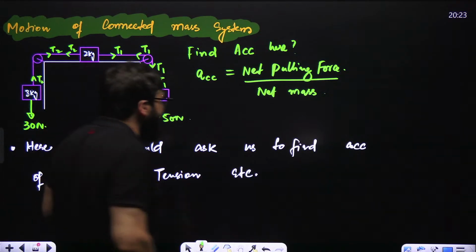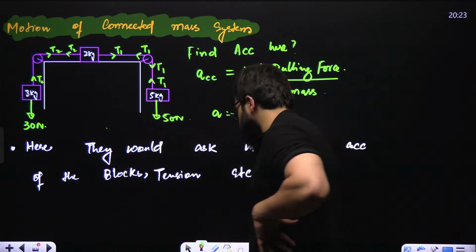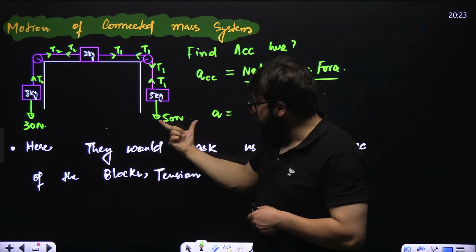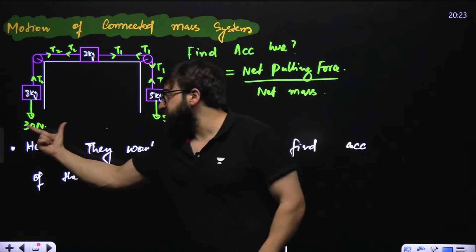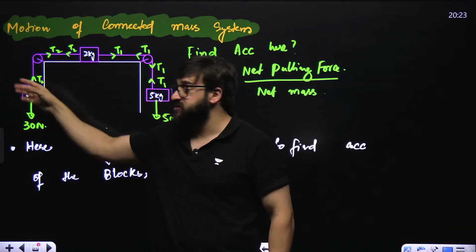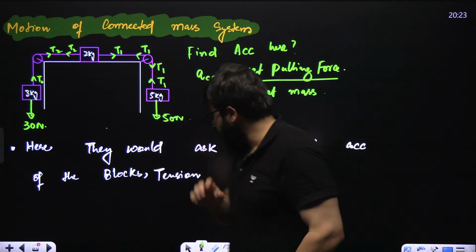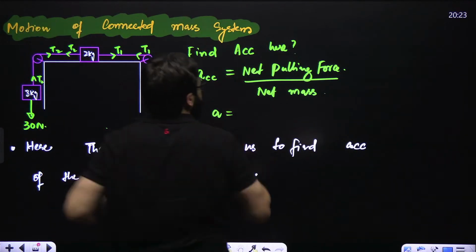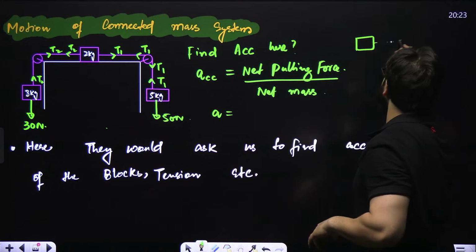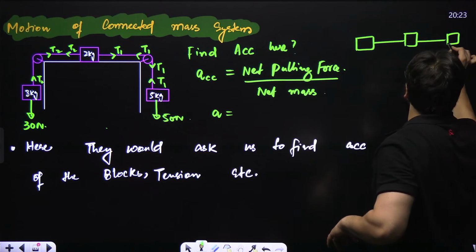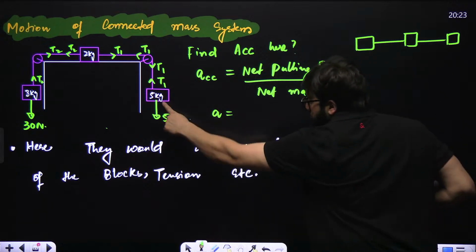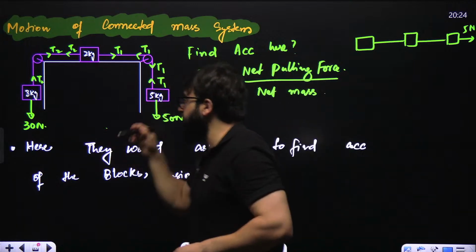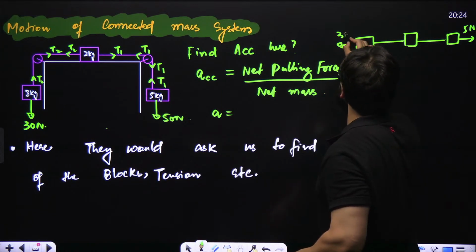Now, let me write the acceleration. Net pulling force. How much is the net pulling force? See, this is downward, sir, 50. And over here, from the other side, it is 30. Now, guys, see. Do it like this. Elongate this something like this. So this is the first block, this is the middle block, and this is this block. Now, on this 5 kg block, 50 Newton is acting over here, and on this 3 kg block, sir, 30 Newton in the backside.